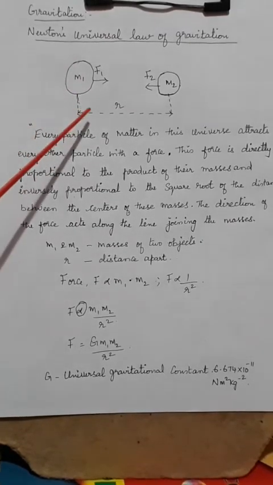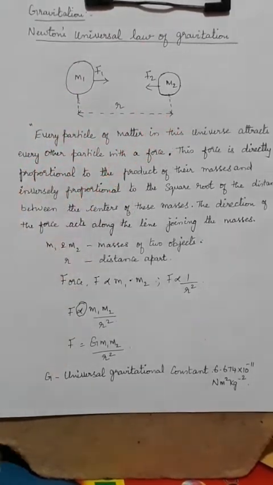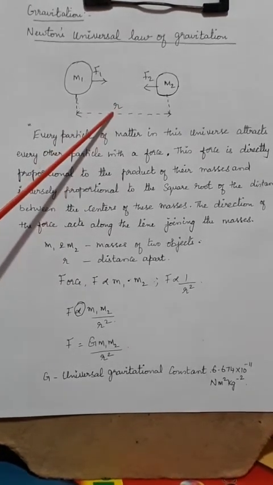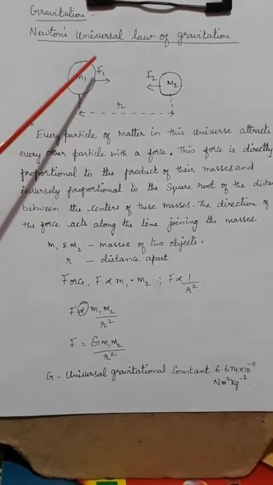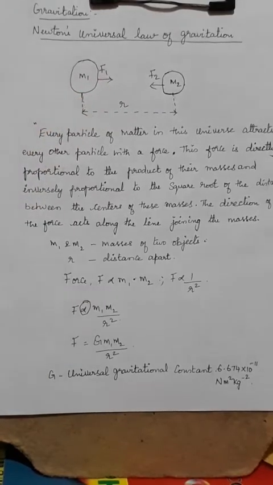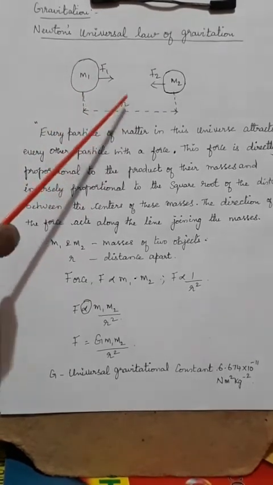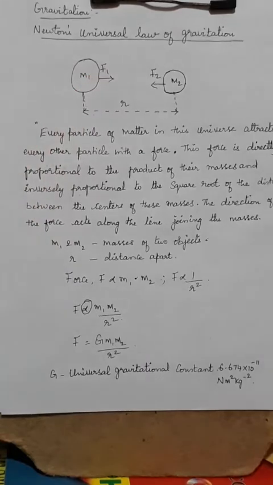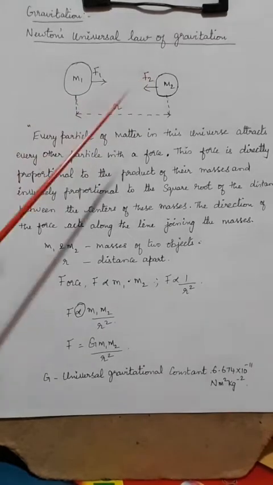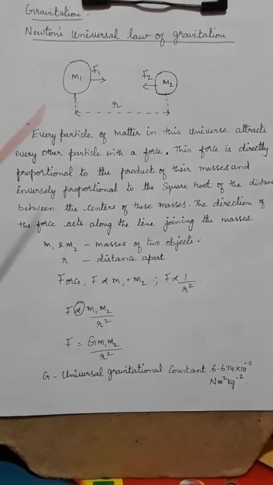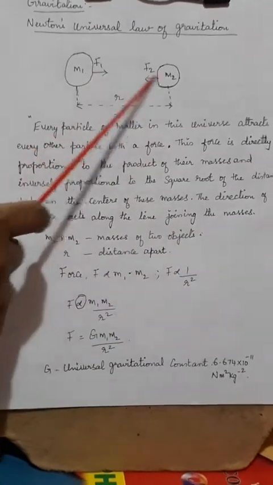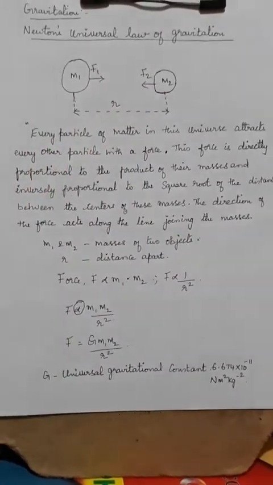At the same time, if this distance increases, what happens? As r increases, F will get reduced. They are inversely related to each other. So if you bring the masses closer, then r decreases and the force will increase. And this is a vector quantity. The direction of this force is along the line joining the masses.